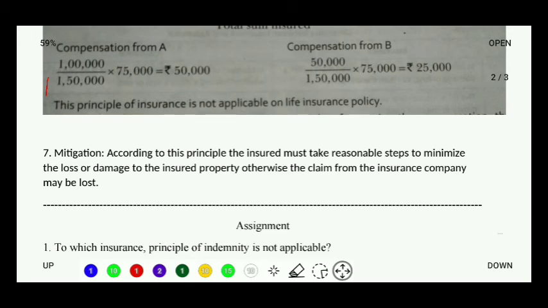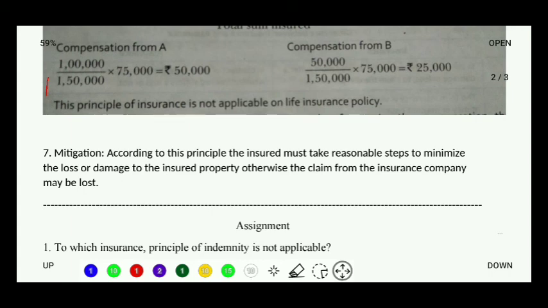Even if I have taken the insurance, it is my duty to take care of my property. Understood? In the same way as I would have taken care of it without the insurance policy. Now think, for example, there is the fire in my shop, and take into consideration that I have not taken the fire insurance policy. Do you think in that moment I would be sitting and having popcorns? I would have rushed to the spot. I would have tried putting off the fire from my side. Whatever I could do, I would have done. Right? The same way I should have done even if I have taken the policies for me.